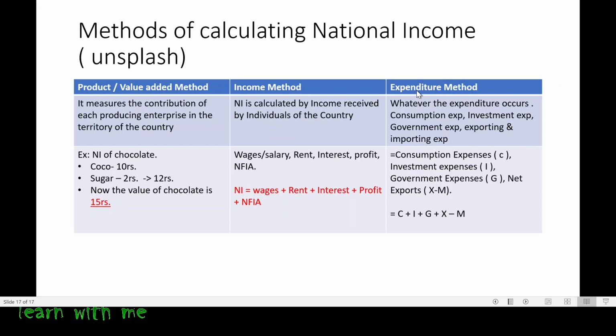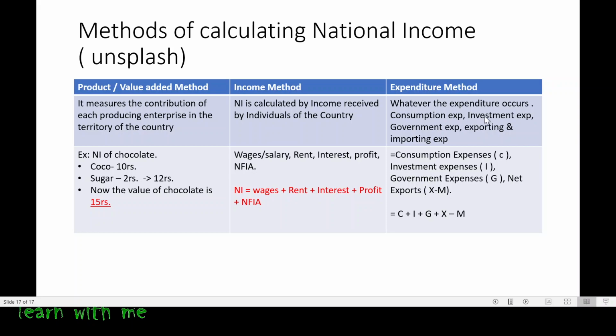Now, the next one is the expenditure method. Whatever expenditure occurs, like consumption, you always want to eat something. Without eating, no person can live. So each person has to eat one thing or another. If he has to eat those things, he has to go purchase them. In order to purchase, he has to pay money. So that money is consumption expenditure.